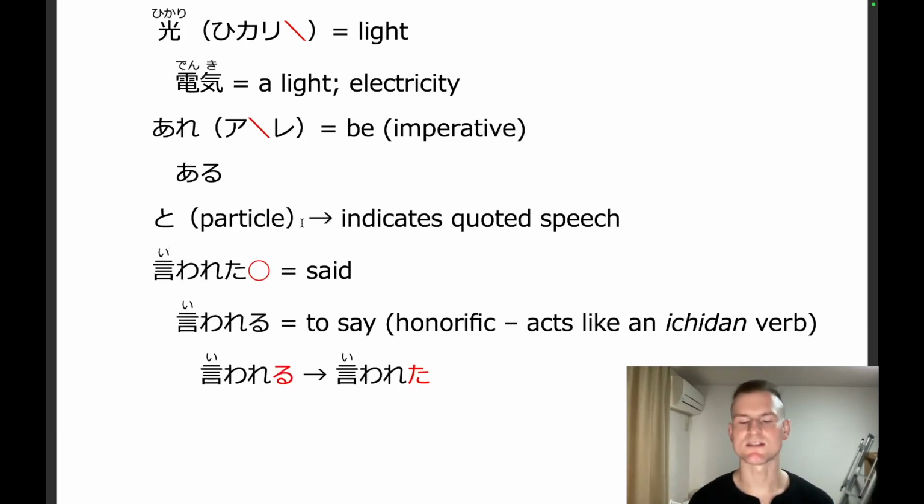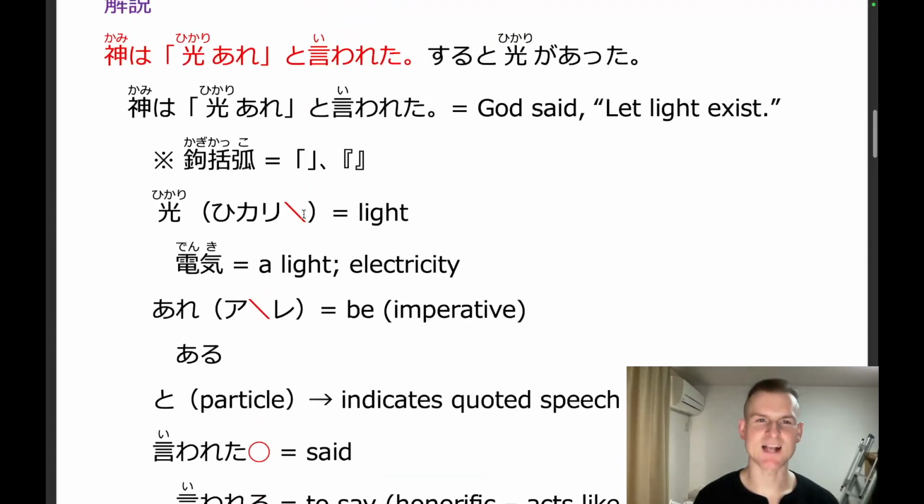Okay, so to is a particle that indicates quoted speech. This is the way you indicate quoted speech in speech, right? So up above we looked at the kagikakko, which is how you indicate quoted speech in written Japanese, but obviously you can't make a sound for these. And so what you do instead is when you're speaking, you put to after the thing you're quoting to show that you're quoting something. And then you have a verb like iu, to say.